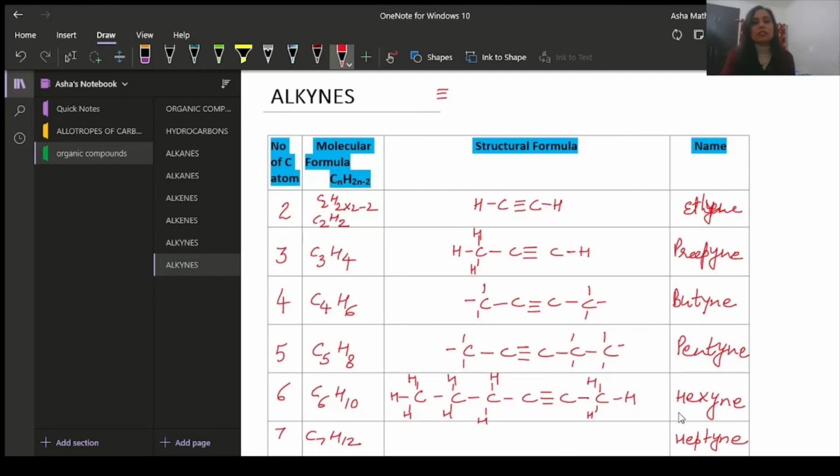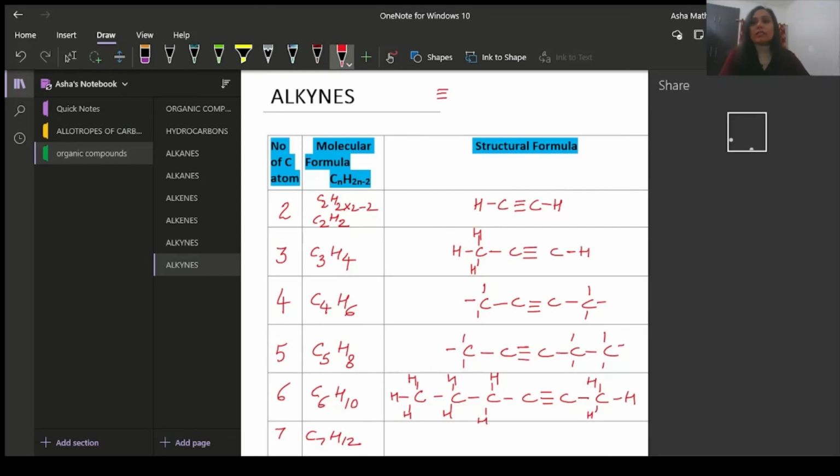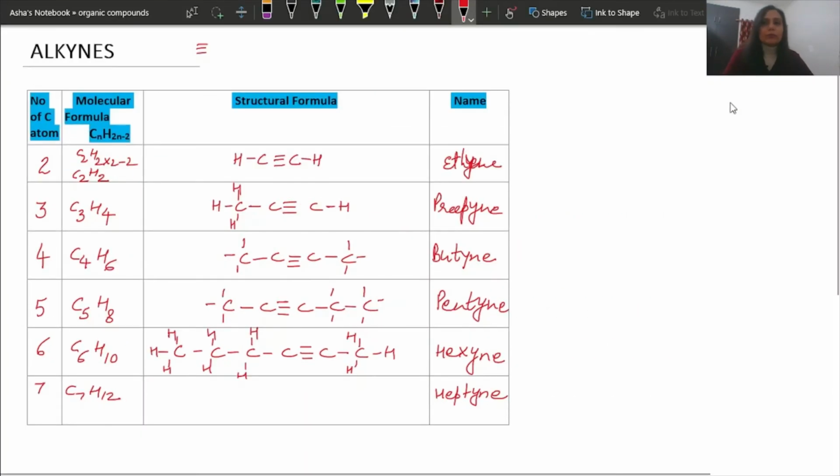Okay, so they are very easy to make, and this is how we make the series of alkanes, alkynes and alkenes. Hopefully you are able to understand by going through this whole session, and let us meet in the next one. And in the next session we are going to discuss a very important topic, that is nomenclature. Nomenclature is basically the naming of organic compounds, and in the next session I will explain that to you.